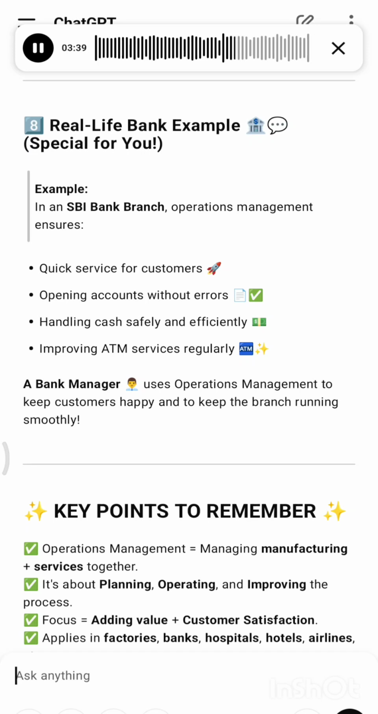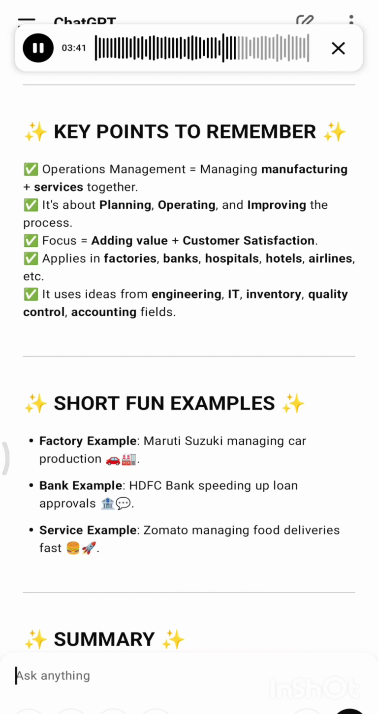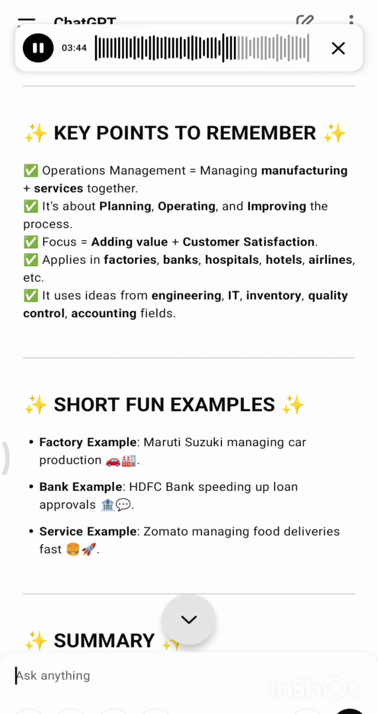Key points to remember. Operations management means managing manufacturing and services together. It's about planning, operating, and improving the process. Focus: adding value and customer satisfaction. It applies in factories, banks, hospitals, hotels, airlines, etc. It uses ideas from engineering, IT, inventory, quality control, and accounting fields.